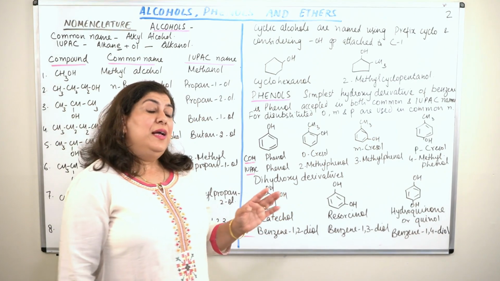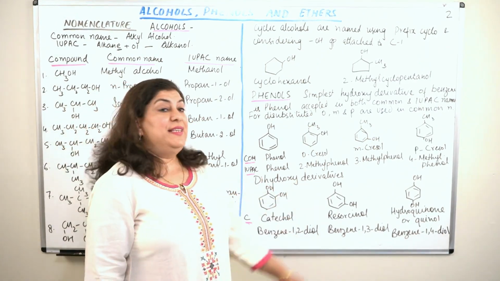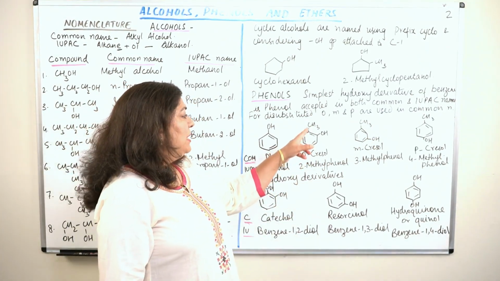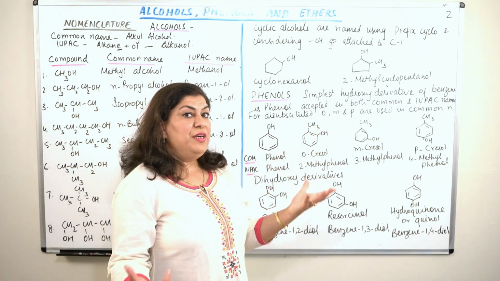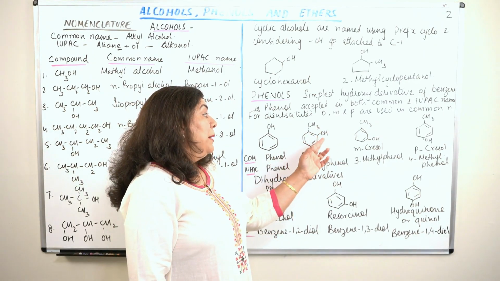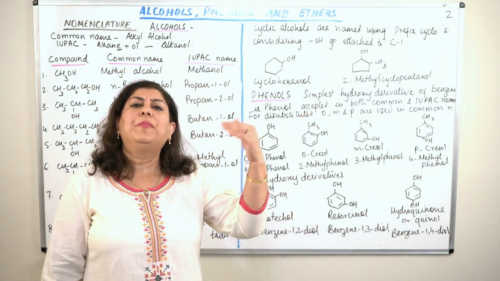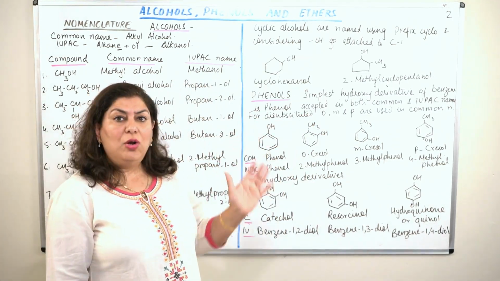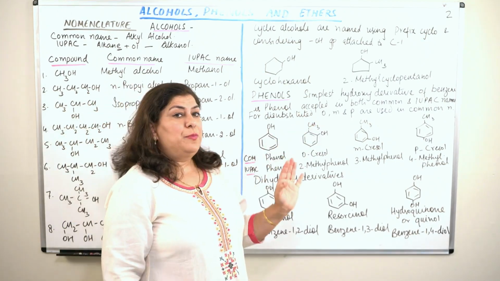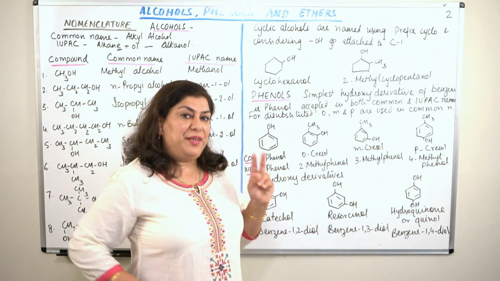Now if the compounds have dihydroxy derivatives... Here you see the compounds were di-substituted, but one was OH and the other was a methyl group. It could have been a nitro group, it could have been a chlorine, it could be any other substituent, but the two substituents were different.